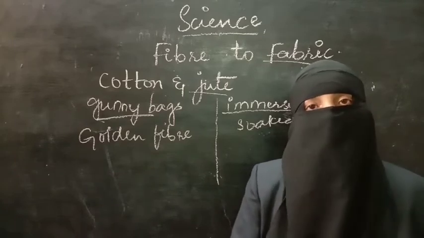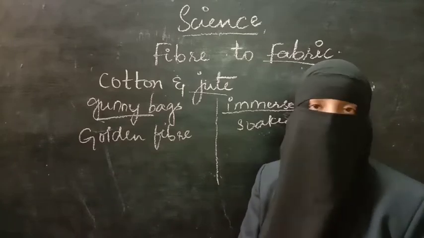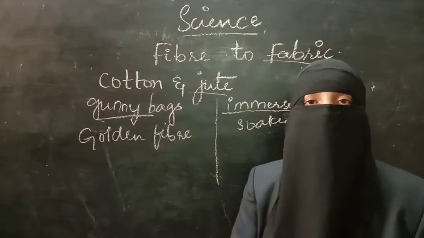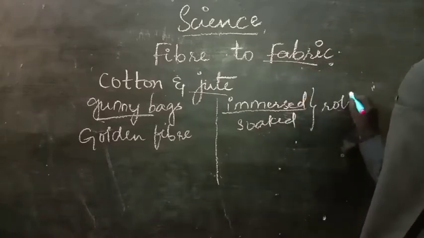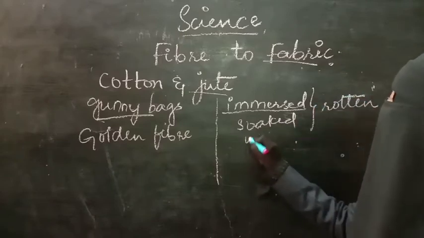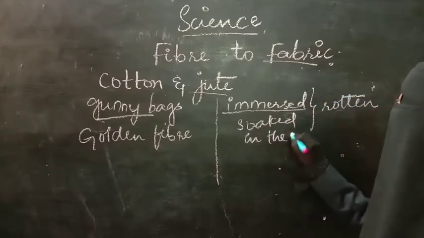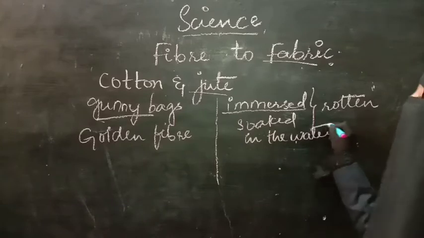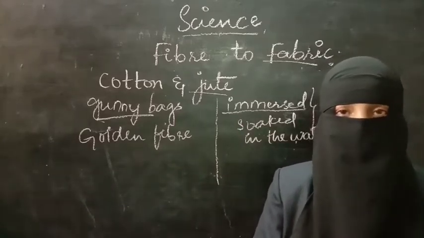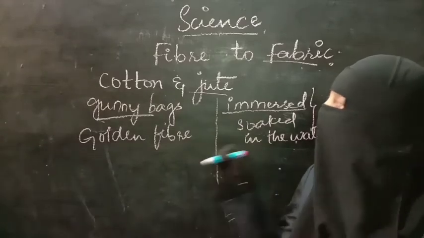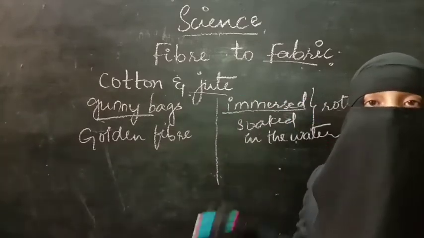And as we are soaking some plant in the water, what will happen? Usually it will be rotten, right? When you soak it in the water, the plant will get rotten. That means the plant will change into brown color. It will be completely sticky to touch, right? That is rotten. So we need the jute fiber which is in a rotten state only.